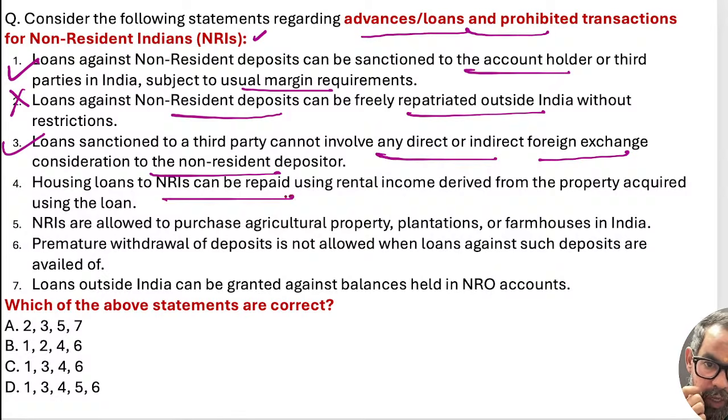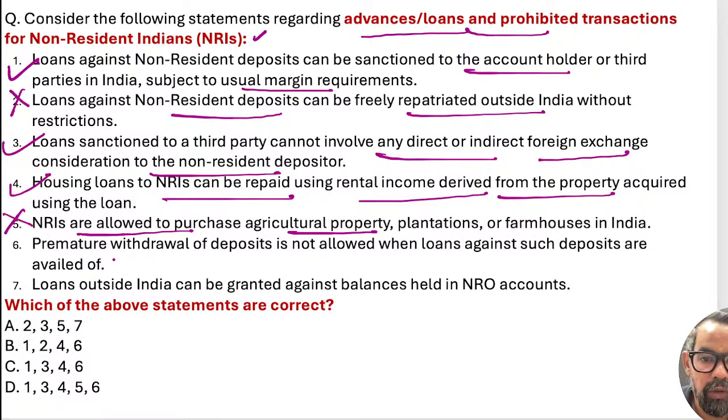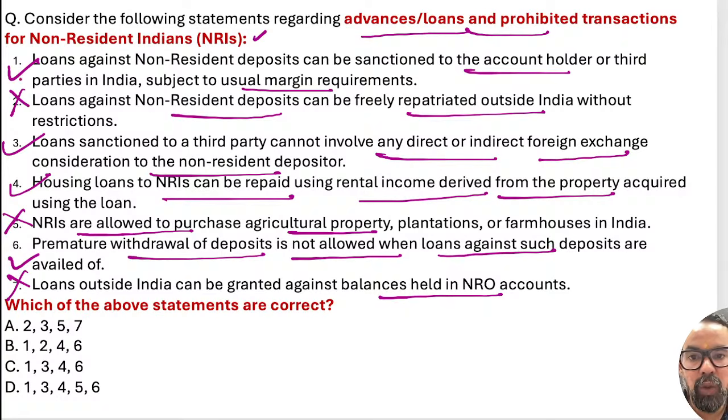Next one, housing loan. NRI housing loan can be repaid using the rental income derived from the property acquired using the loan itself. Housing loan to NRI can be repaid using rental income derived from the others. True. Next one, NRIs are allowed to purchase agricultural property or plantation. Premature withdrawal of deposit is not allowed when a loan against such deposit is availed. This is a general rule. A loan outside India can be granted against the balance in an NRO account. This is wrong.